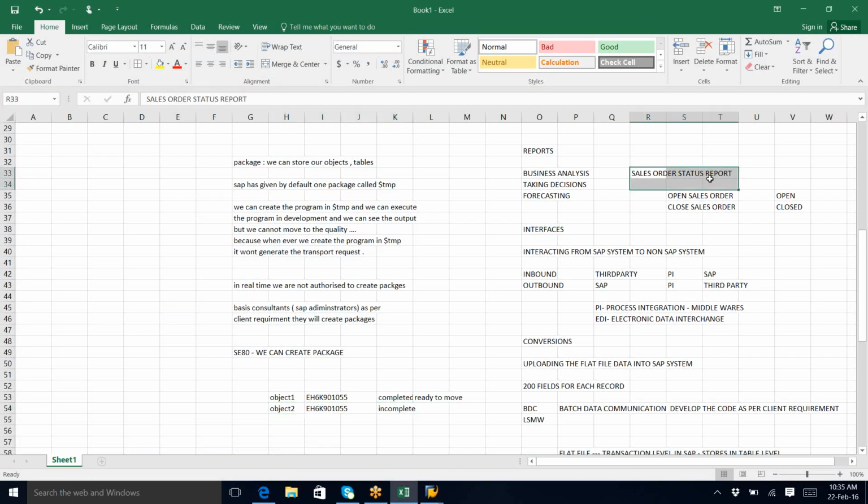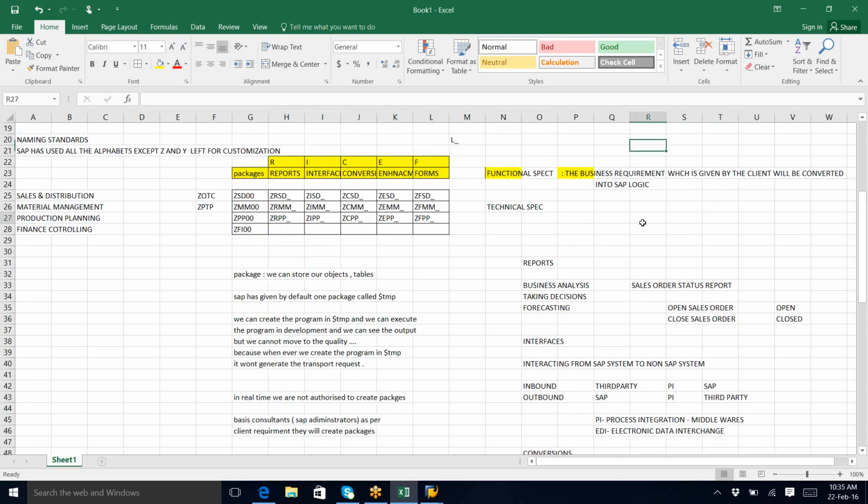So the client will ask what is the status of the sales order report, or what is the status of some number. Every object in real time is stored as a RISEF number, say 1234. There are thousands of programs written, so they cannot remember each and every one. If anything is pending, they will ask what is the status of RISEF 1234, which is talking about the sales order status report. Client knows only the RISEF number.